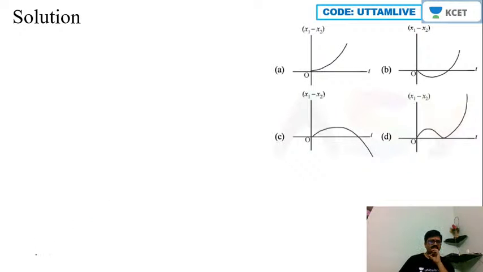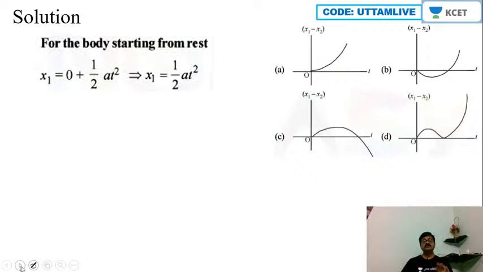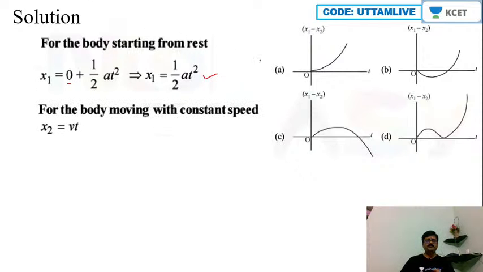Okay, fine. Now as you all can see here, for bodies starting from rest, the initial velocity u is 0, no? x1 equals half at square, I will write. So this is the x1 value that we have. Then for a body moving with constant speed, x2 equals vt, I will write.